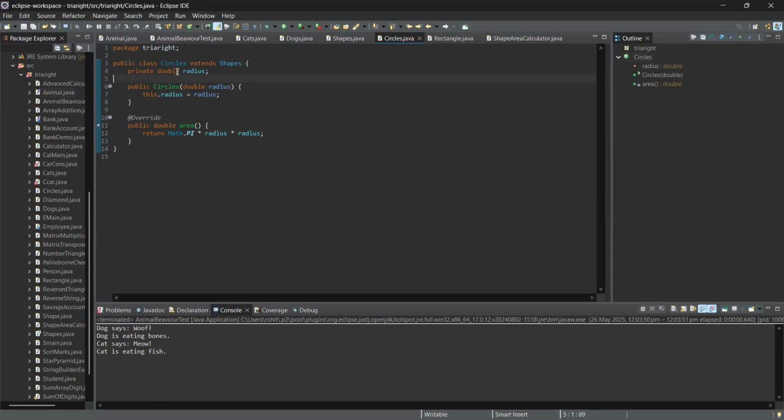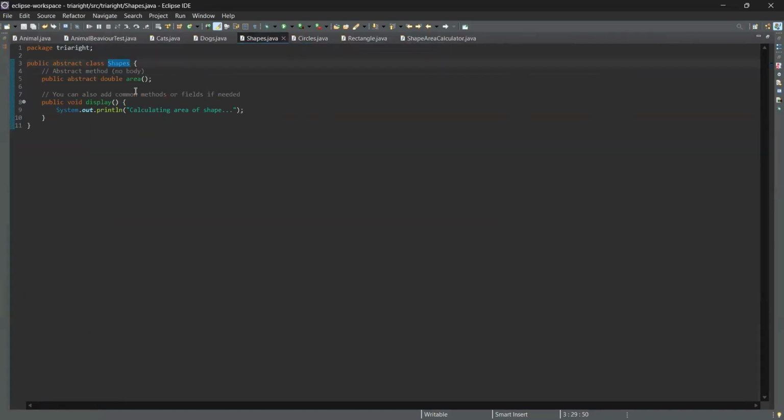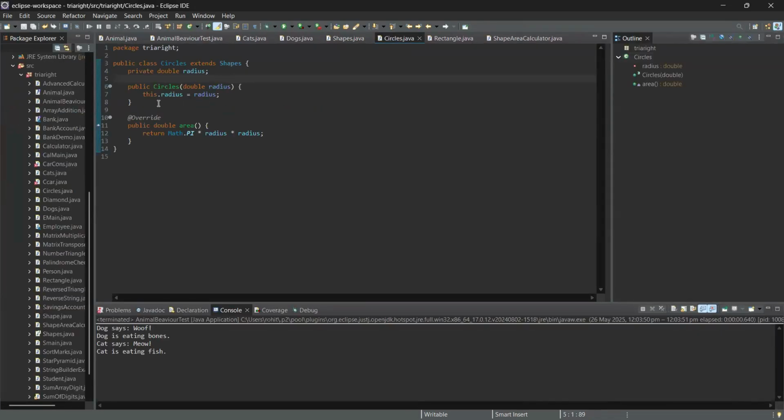Now here we have the field or attribute, double radius, and the methods of Circle. We have to find out the area. The Shape has two methods, area and display. Now coming to Circle, we are using the constructor to initialize the radius only. Circle has the radius, so we will initialize it: this dot radius equals radius.